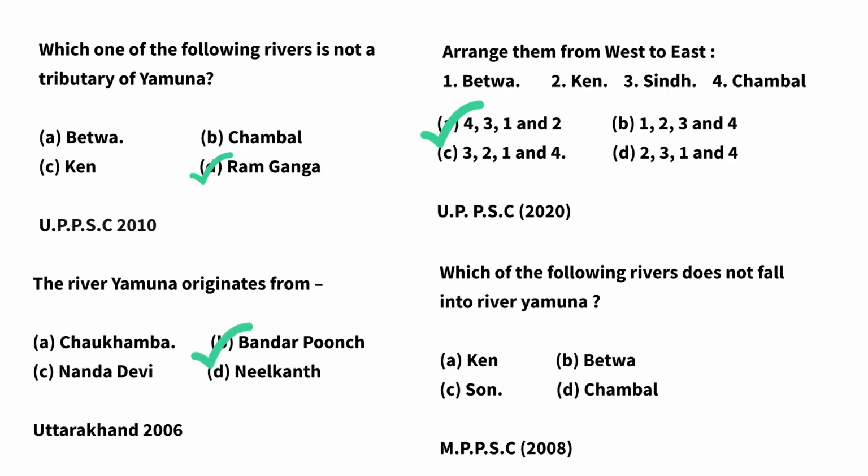Fourth question, which one of the following rivers does not fall into river Yamuna? Again, this is asking tributaries of river Yamuna: CSBK, Chambal, Sindh, Betwa and Ken. So answer will be C, Son.